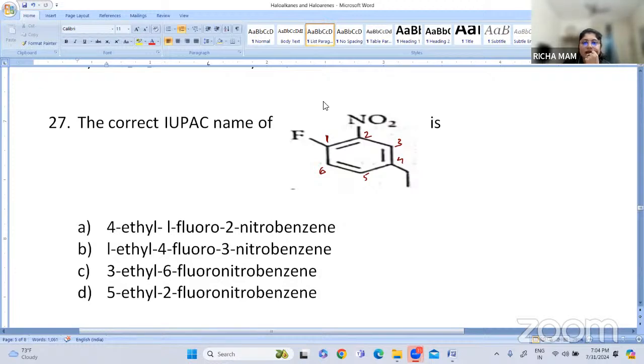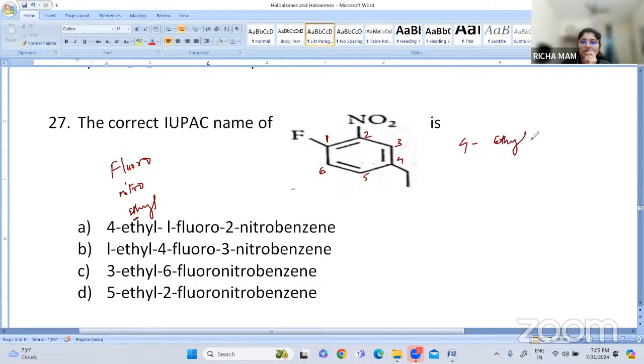Others? I've started the numbering from fluorine. Aishwarya has answered it as A. Okay, everybody has answered it as A only. So when we have the numbering system, we have to follow what? Alphabetical order. So at first, we have fluoro group, we have nitro group, we have ethyl group. So what will come first? Ethyl will come. So it will be